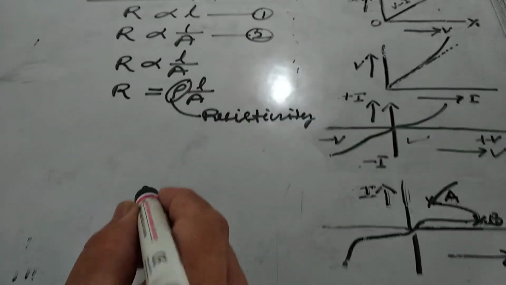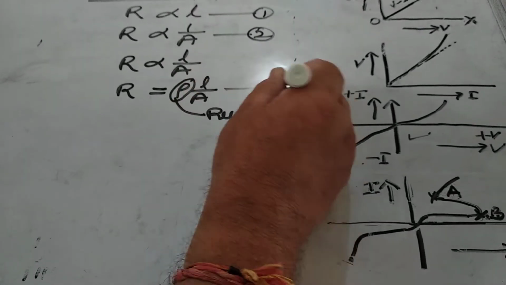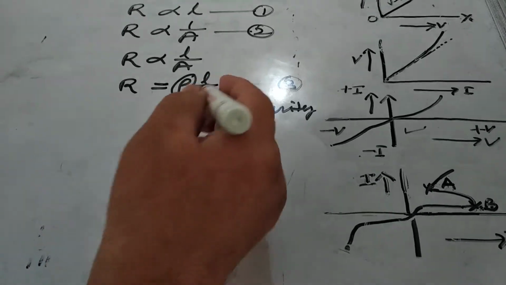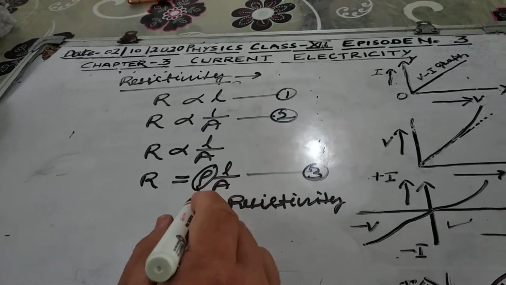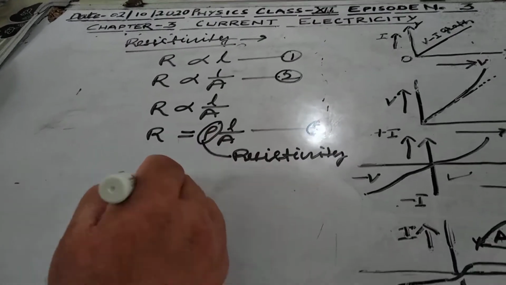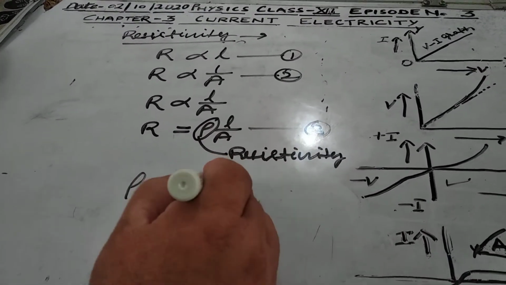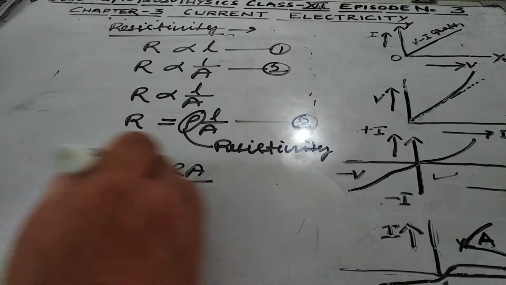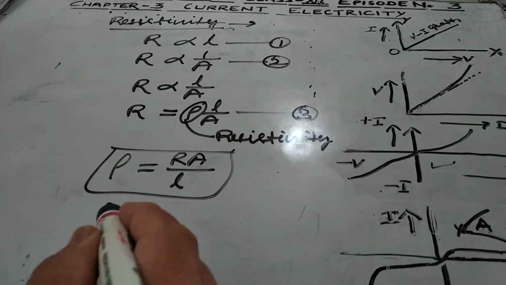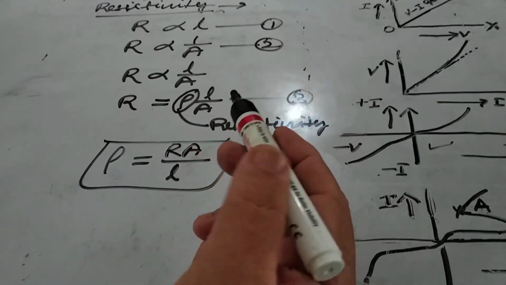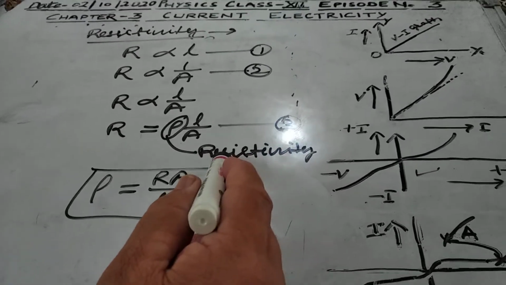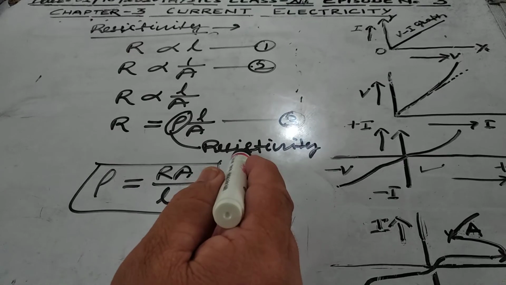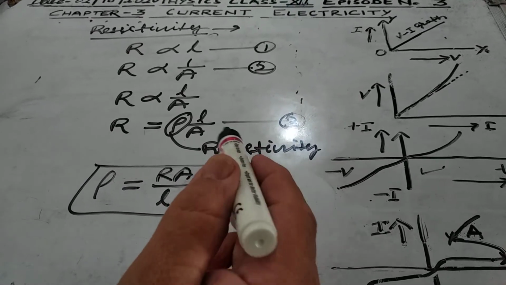This is equation number 3. So from equation number 3, if we calculate the value of rho, that is resistivity, rho is equal to RA upon L, where rho is the constant known as the electrical resistivity or specific resistance. So we may call it the resistivity or specific resistance of the conductor.